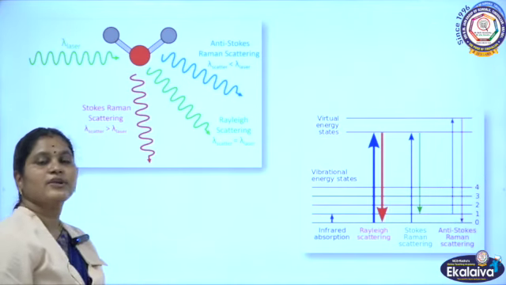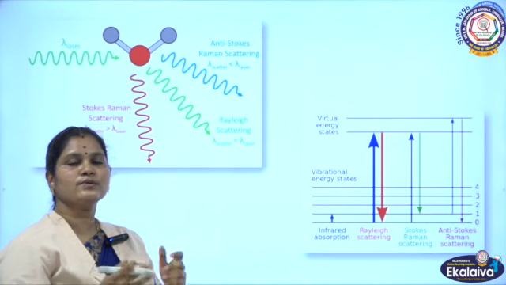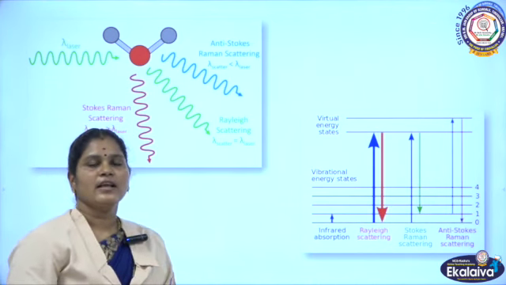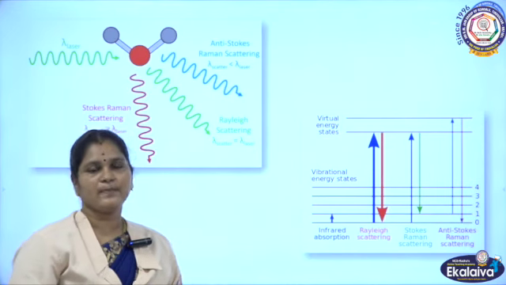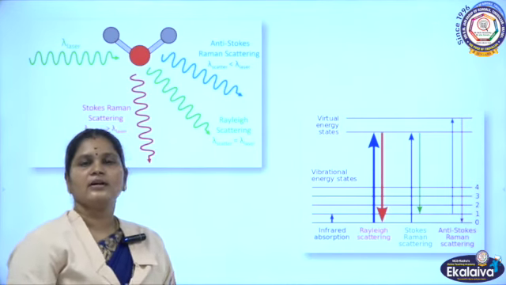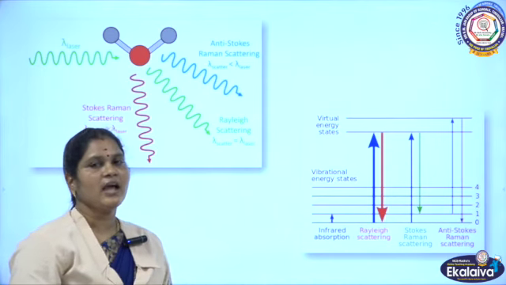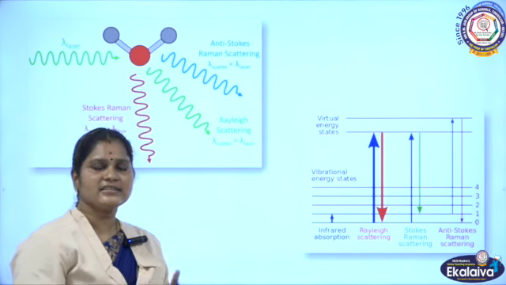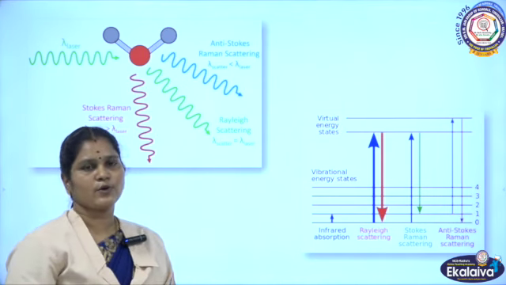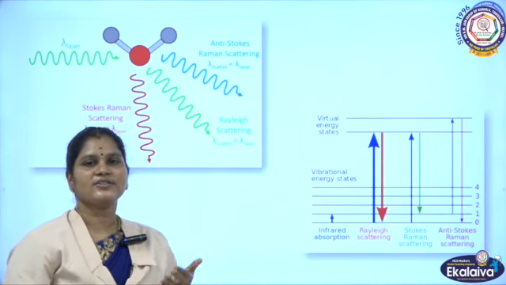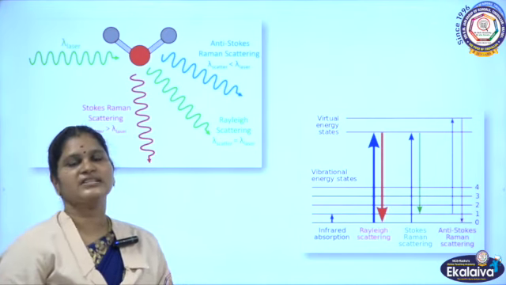Next one is uses. What are the uses of Raman scattering? This Raman scattering is widely used in many places. It's mainly used in all branches of science, mainly in chemistry as well as biology. And next, in industries also, Raman spectroscopy is widely used. It is used to study the structure of the material.